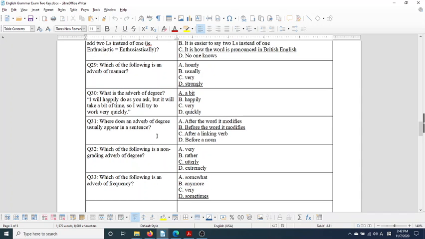Where does an adverb of degree usually appear in a sentence? Usually before the word it modifies. So in this case, a bit of time.